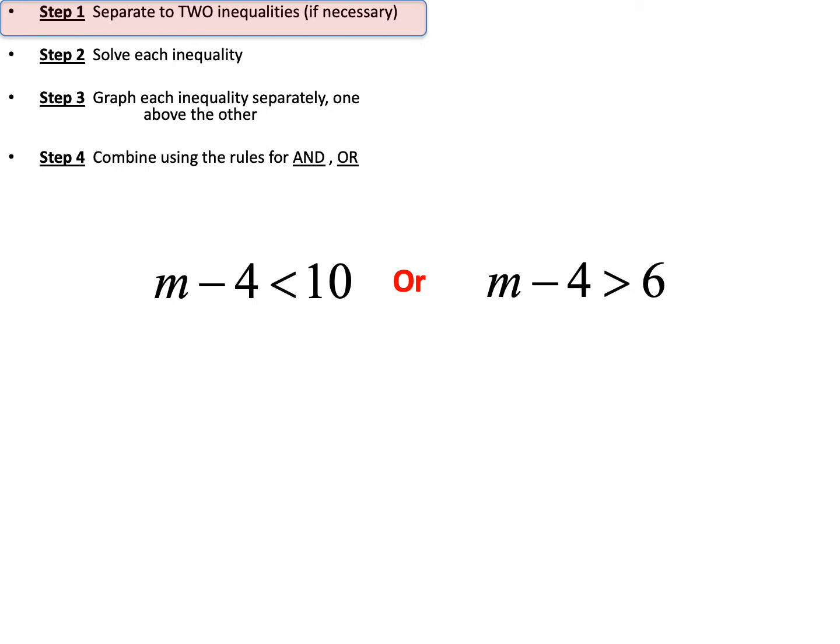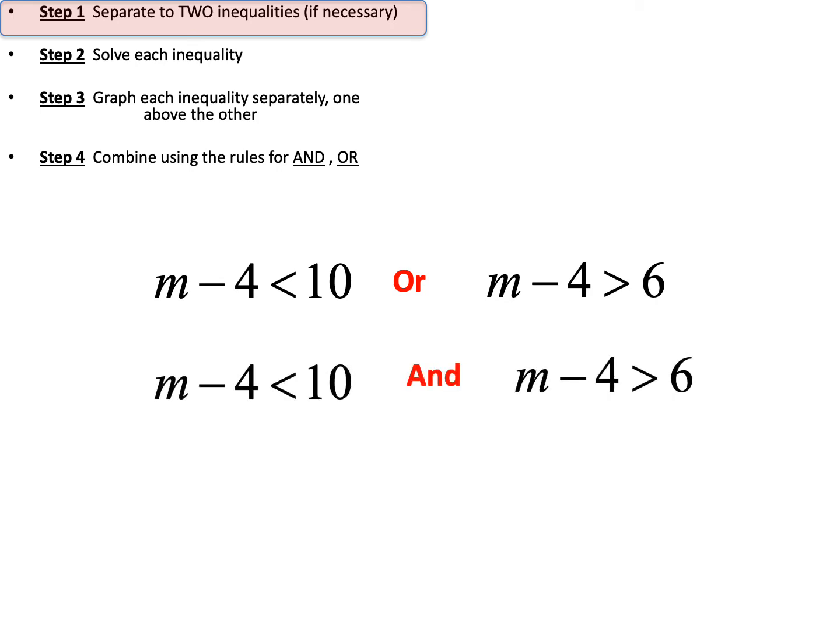All right, so here's a compound inequality: two inequalities joined with the word OR. It says separate them into two inequalities if necessary. Well, notice I already have two inequalities. AND is the only one that you're going to have to separate into two inequalities, and we'll do that here in a little bit. For ORs, there will always be two inequalities, so you won't ever have to do that step.